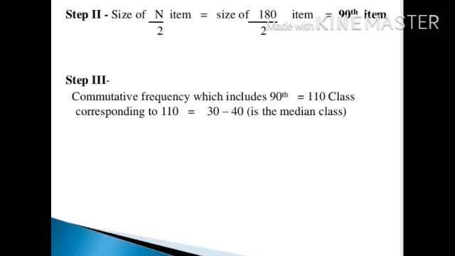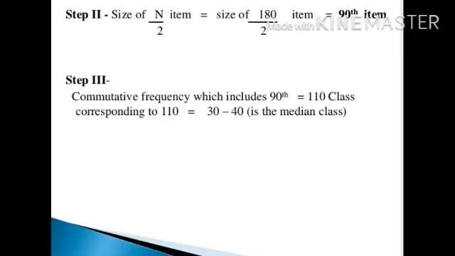Now in the second step, after finding the cumulative frequency, you have to find which term. That means you have summed the frequency, which you got as 180. So that divided by 2, that is n by 2, you will get the size. So it is 180 divided by 2 is 90. So you have to take the 90th term.